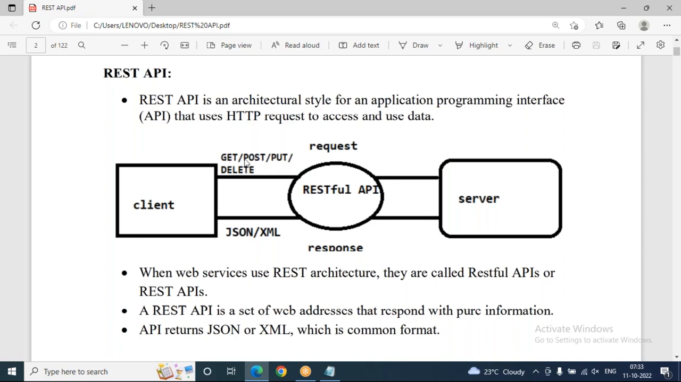GET means to get the data, POST means to insert the data, PUT means to update partially, PATCH means fully updated, DELETE means to delete. These methods are HTTP methods. We are sending them from client to server.